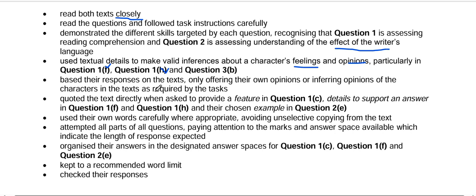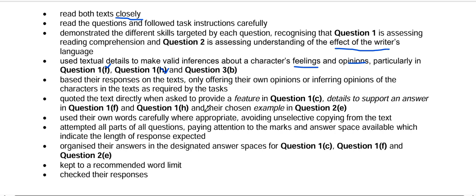So you have to look at the valid information from the text for doing these parts of the paper. Base your responses on the text, only offering your own opinion or inferring opinions of characters as required by the text. Most of the time you have to base your responses on the information given in the text, but sometimes you have to infer the information and give responses by your understanding.